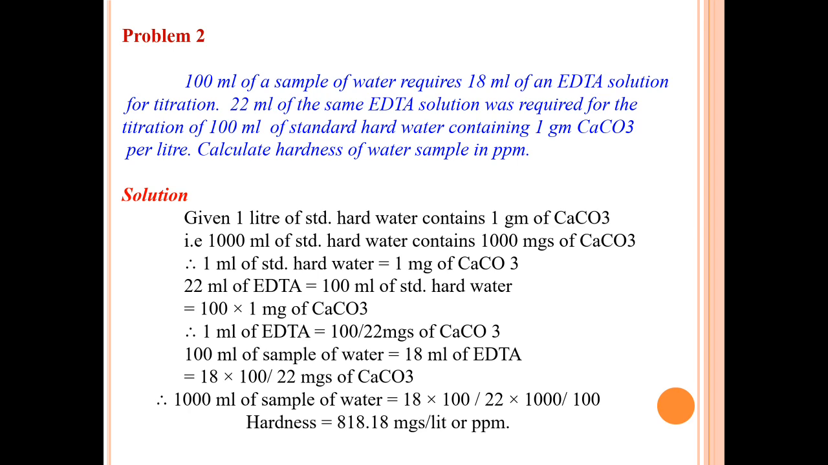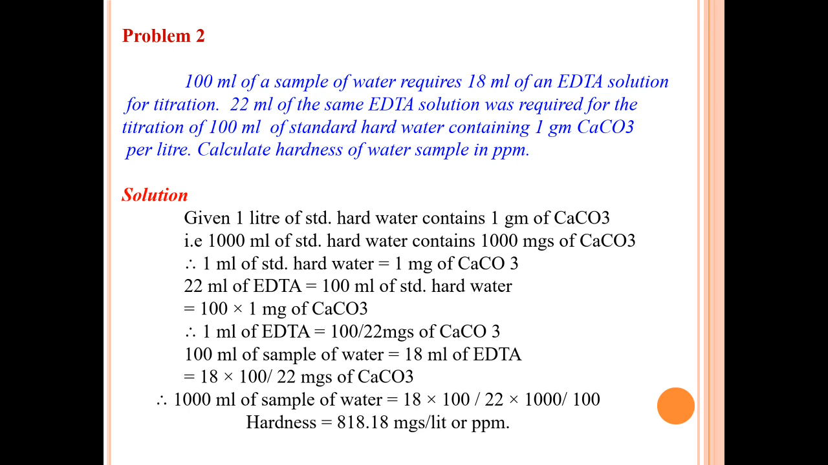Problem number 2. 100 ml of sample of water requires 18 ml of an EDTA solution for titration. 22 ml of the same EDTA solution was required for the titration of 100 ml of standard hard water containing 1 gram calcium carbonate per liter. Calculate hardness of water sample in ppm.